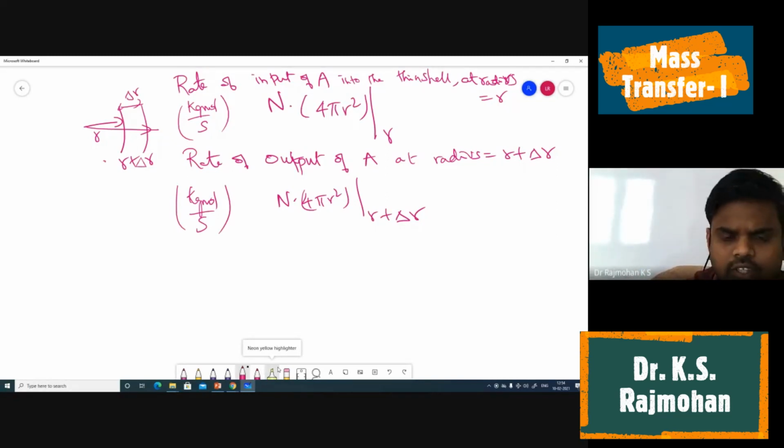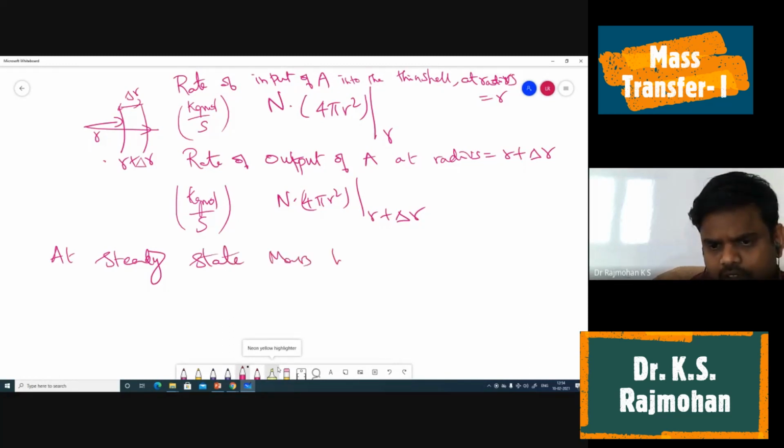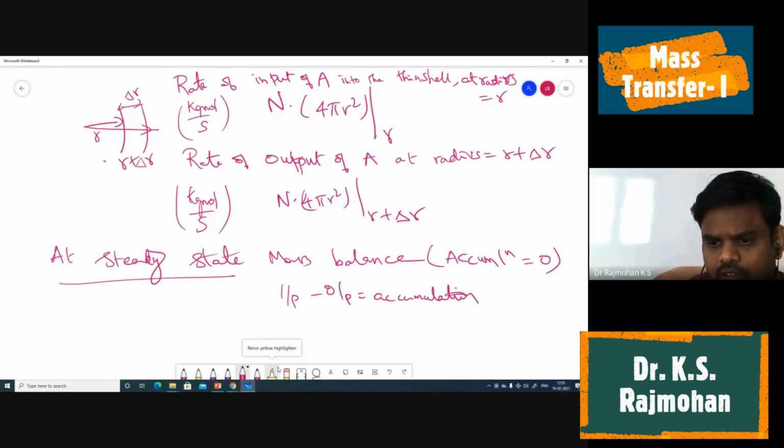Okay. So at steady state, what is the mass balance? The same thing will be done in the CRE course and the heat transfer course also, right? At steady state, what is the value of accumulation? Zero. In general, the mass balance is input minus output equals accumulation.